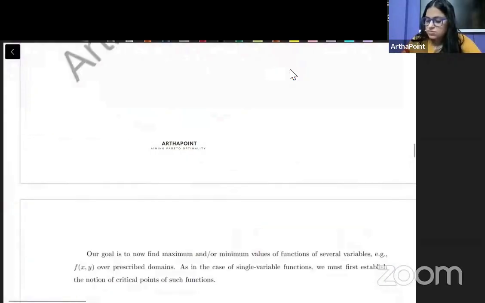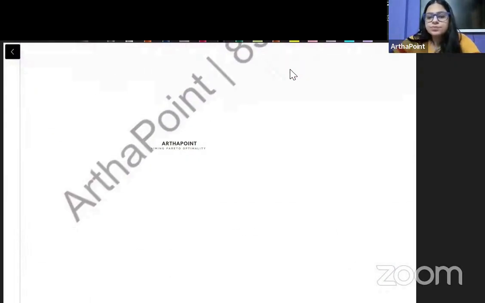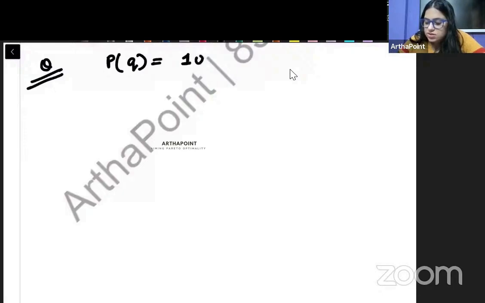Okay. So before I go to multiple variable, let me quickly give you a question and just do this question. So let me combine some part of microeconomics in this question. So I am telling you that you have a price function given to you as 10 minus q, and you're given a cost function, let's say as say 4q.